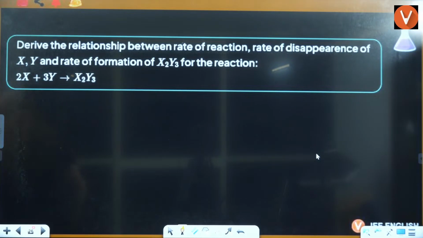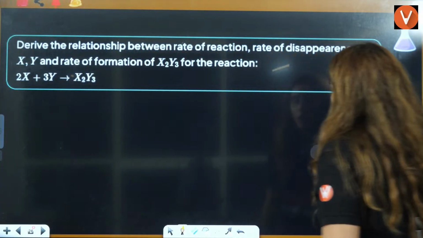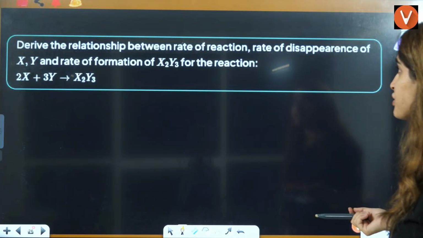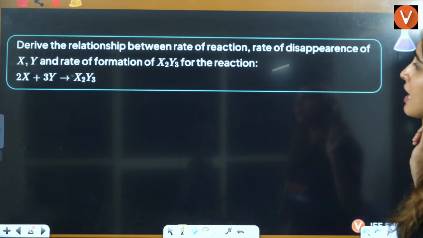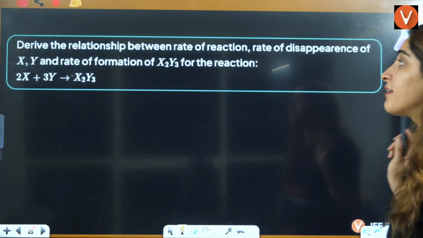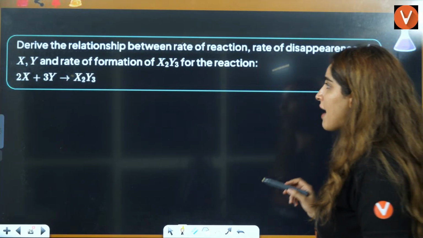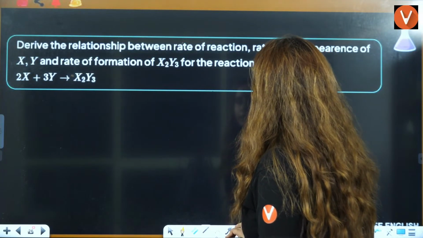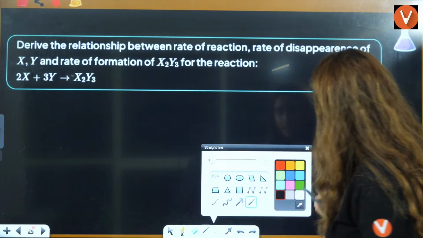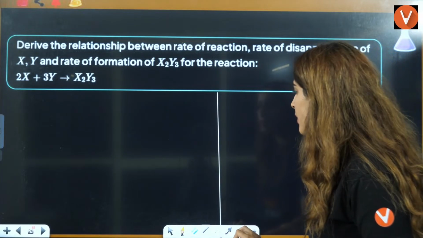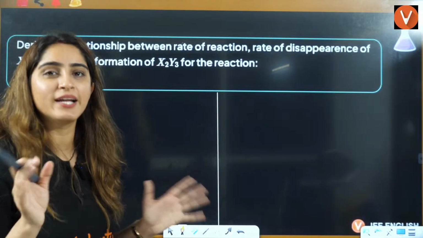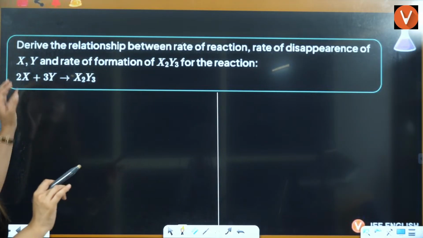Okay, everybody. So, let's see this. What you have here is: derive the relationship between rate of reaction, rate of disappearance of X and Y, and rate of formation, that is appearance, of X2Y3. So this is what you have to see here. Okay, everybody, let us see a very interesting question today. You will find it interesting. Chemical kinetics is interesting, okay?